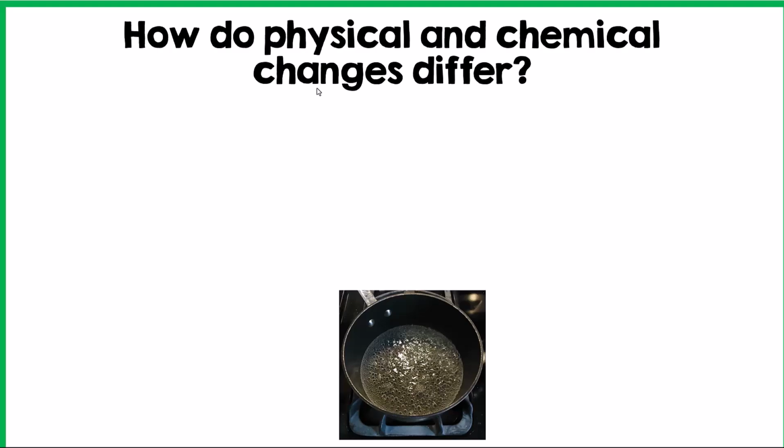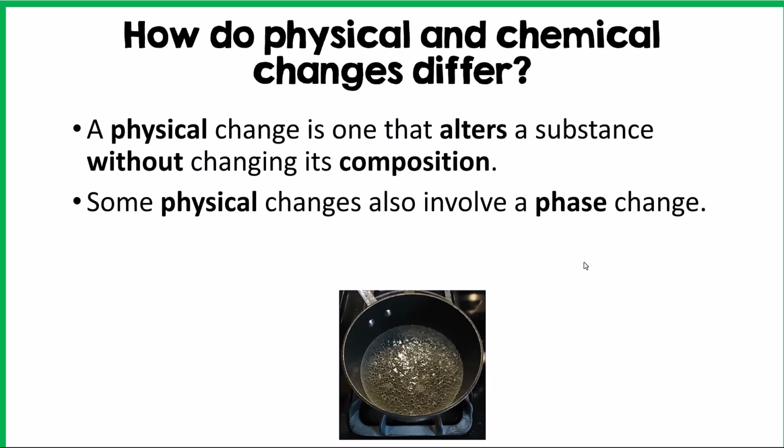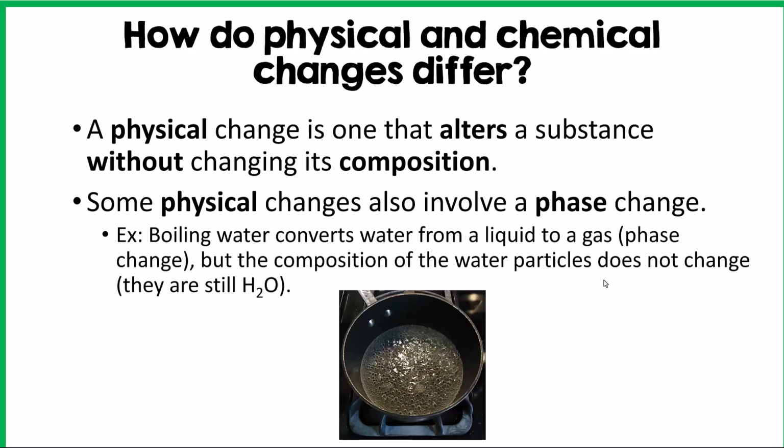So we've discussed physical and chemical properties, but let's now discuss physical and chemical changes. A physical change is one that alters a substance without changing its composition. So some physical changes also involve a phase change. For example, boiling water converts water from a liquid to a gas, which is a phase change. It's going from one state of matter to another. But the composition of the water particles does not change.